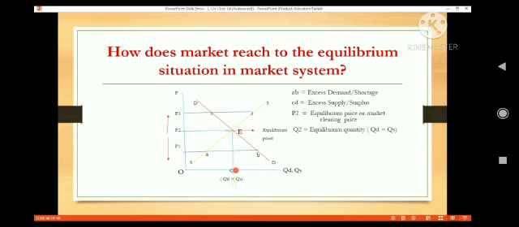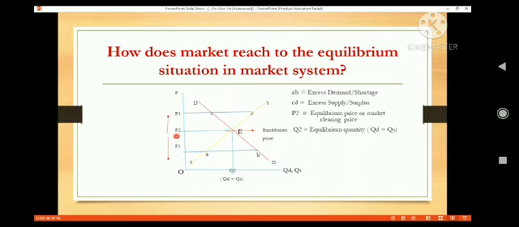So this equilibrium price has a tendency to persist in the same place for a long time. If there is any external reason, then that equilibrium price can move for a short time, but it has a tendency to come back to this equilibrium price again.